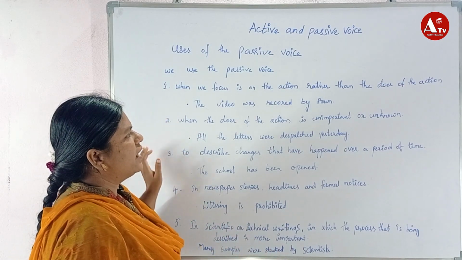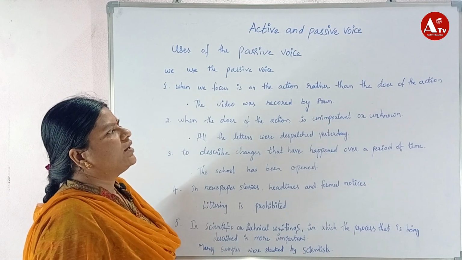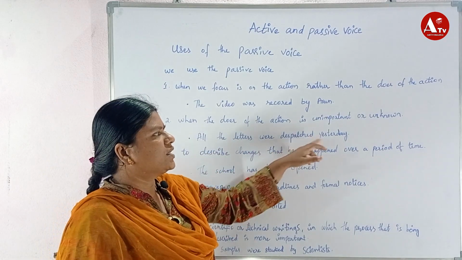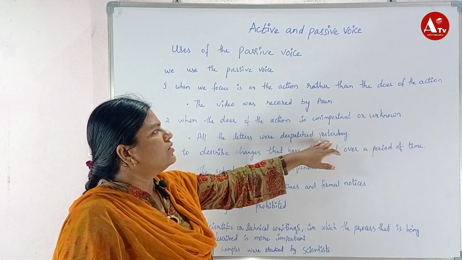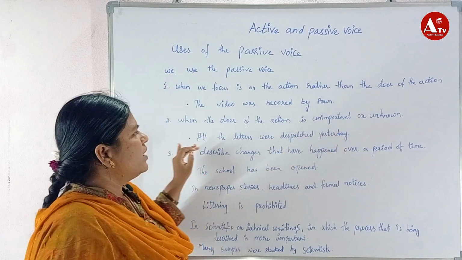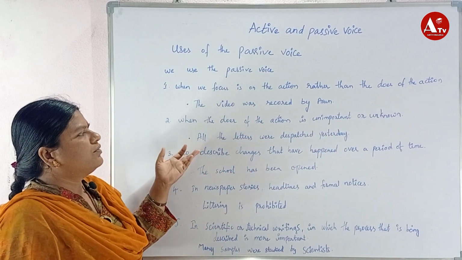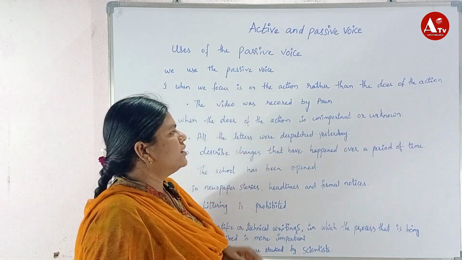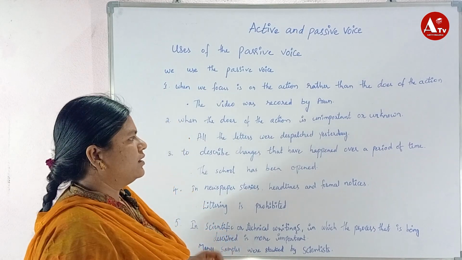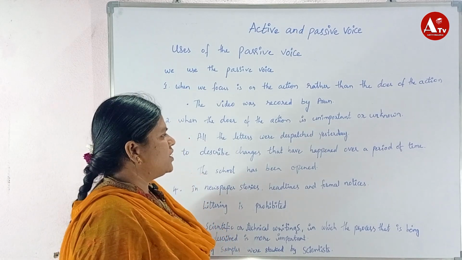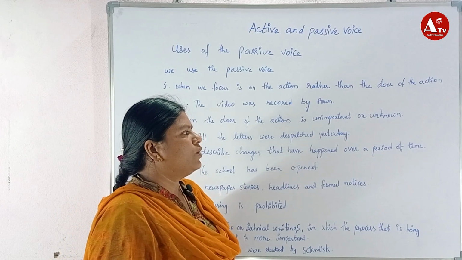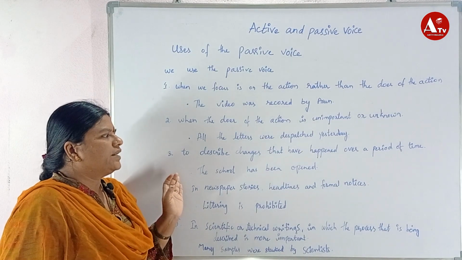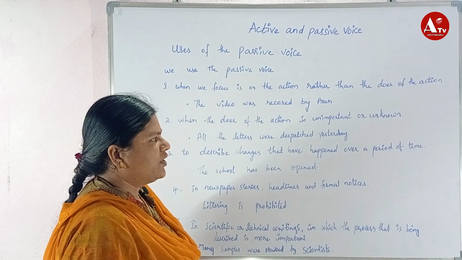Second, when the doer of the action is unimportant or unknown. So all the letters were dispatched yesterday. Here it is not indicated, normally, who did it, so the doer is unknown, as it did not mention any address. That's why all the letters were dispatched yesterday. Third, to describe changes that have happened over a period of time. The school has been opened. It indicates a period of time.